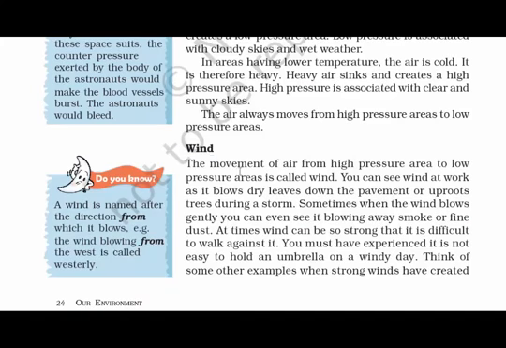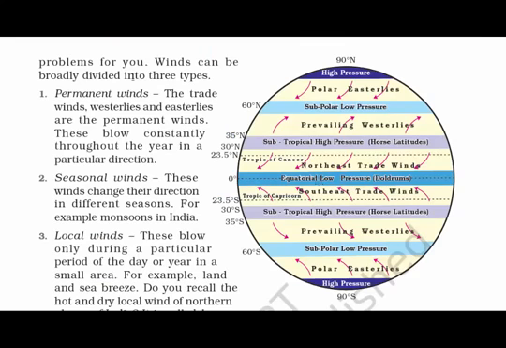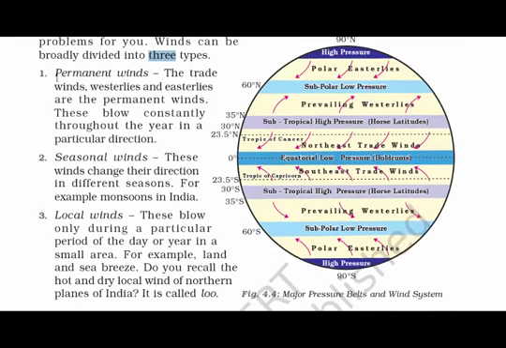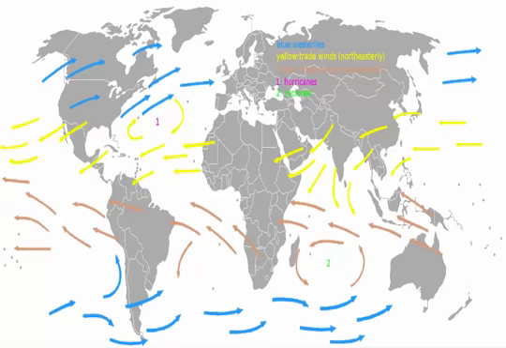What are winds? Winds are nothing but the movement of air from high pressure area to low pressure area. Winds are broadly divided into three types. They are permanent winds, seasonal winds and local winds. Permanent winds are also called trade winds. These blow constantly throughout the year in a particular direction. So if you look at this world map, you can see all these colorful arrows that indicate the trade winds. They constantly move in and around the borders of the continents.